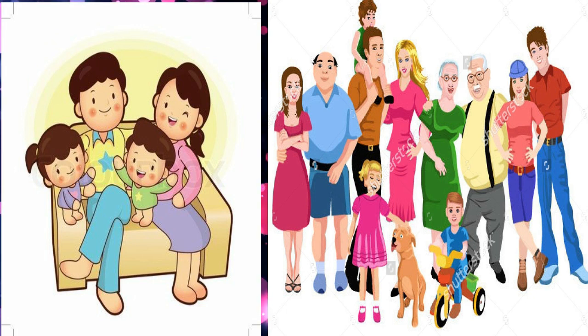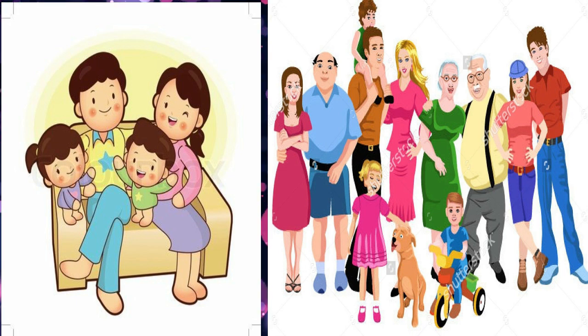The first one is a nuclear family. A nuclear family is a group consisting of parents and their children. You have parents and two children. Sometimes a nuclear family may contain father, mother, and even a single child.